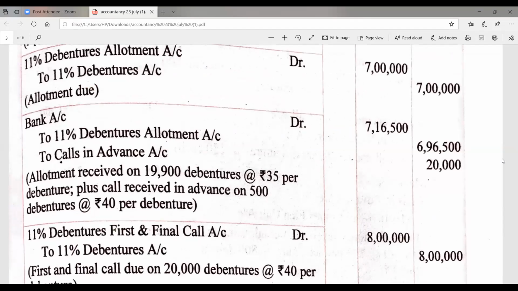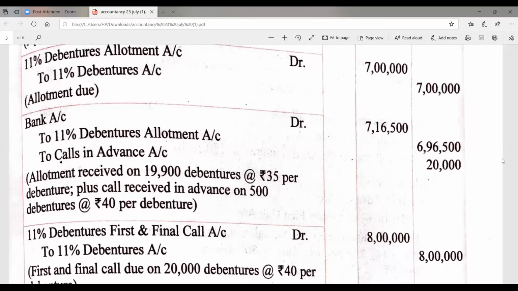So on debenture allotment, we are receiving the money 19,900 into 35. Please mark in your books. Along with 11% debenture allotment, the amount is to be shown 19,900 multiplied by 35 per debenture.